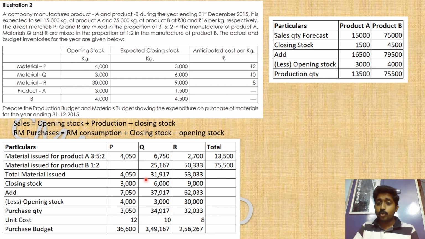Now this is what is issued to the production, or what is consumed from the stores, plus the closing stock. PQR closing stock is given in the question. We are just applying this formula: plus closing stock, we are just adding it, and reducing the opening stock, and we can find the purchase quantity. So we have the raw material purchase quantity, and surprisingly we have the cost per unit of the raw materials also. So we can multiply and give the purchase budget at the quantity level, and also multiply by the unit cost to give it at the rupees level.